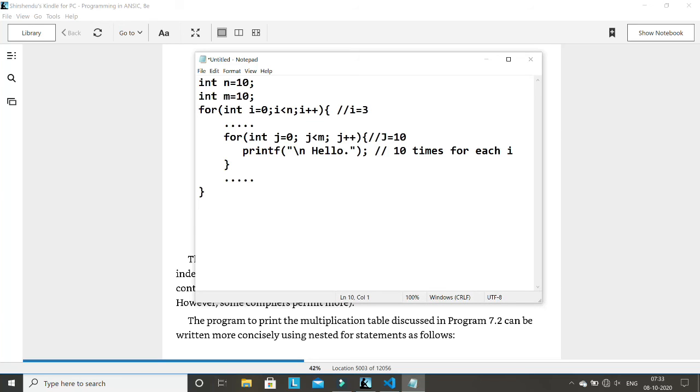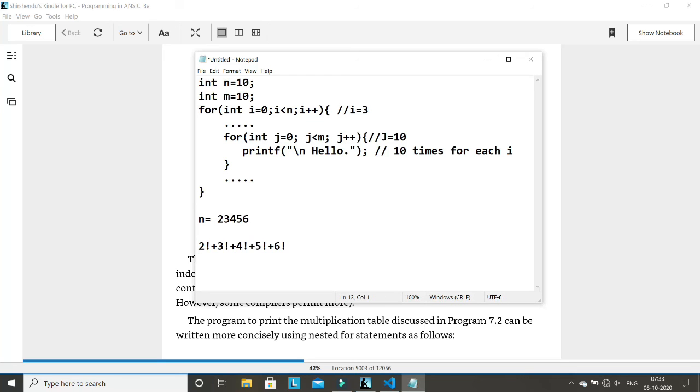Okay. Now, let me give you an example of when the inner for loop is important. Suppose I give you a number, 2, 3, 4, 5, 6. This is a number. What I'm expecting from you is that you have to find 2 factorial plus 3 factorial plus 4 factorial plus 5 factorial plus 6 factorial. You have to find this. So anytime I give you a number, you have to find the factorial of each digit, and then you have to sum all the factorials, and then give me the final value.